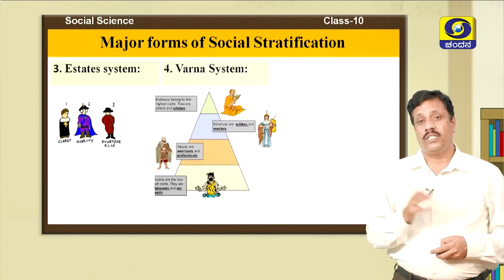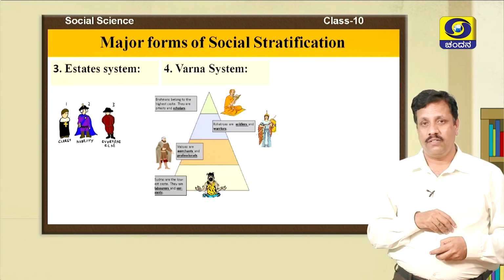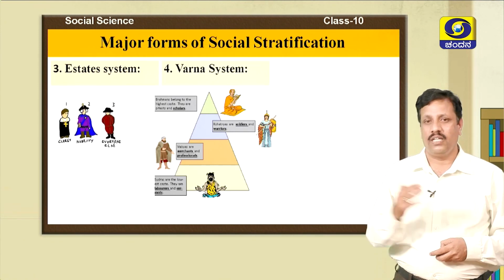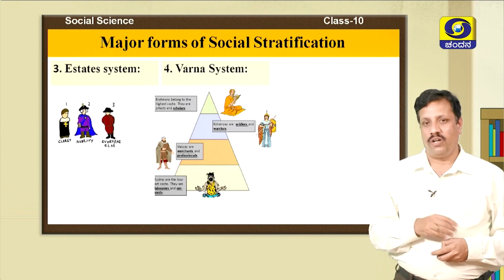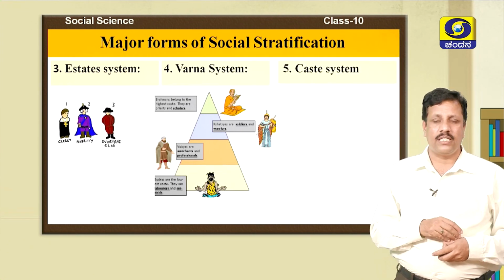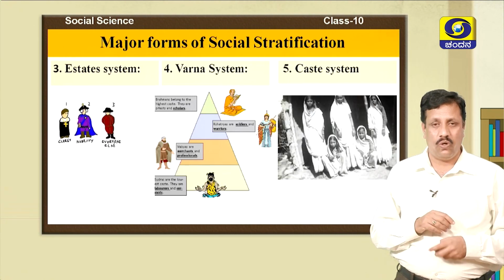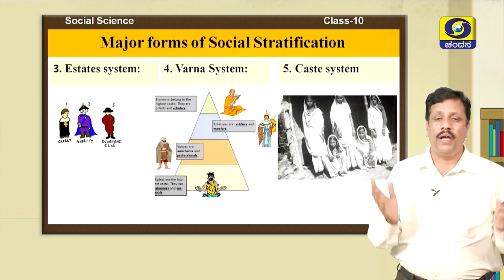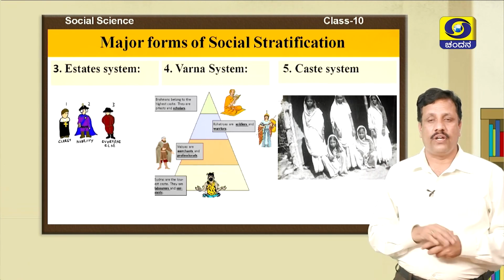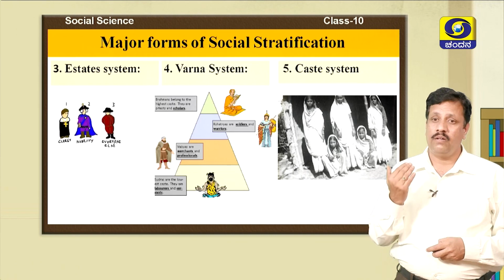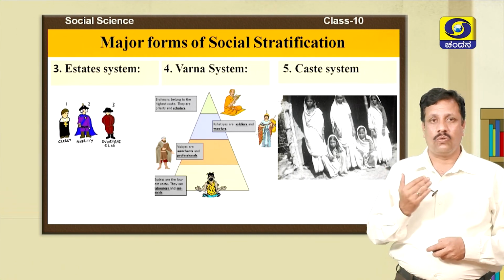This Varna system, as I said earlier, had four categories. We shall see that in the next learning point. And the last one is the caste system. It is a major form of social stratification. So, these are the major forms of social stratification found in the world, from primitive society to the digital world.